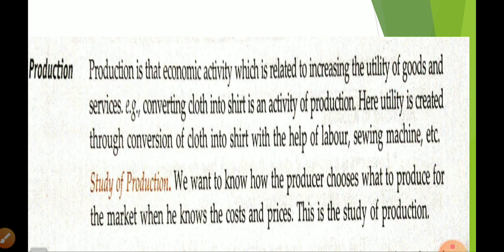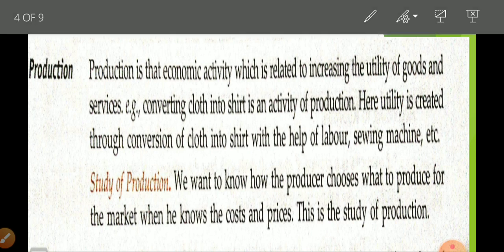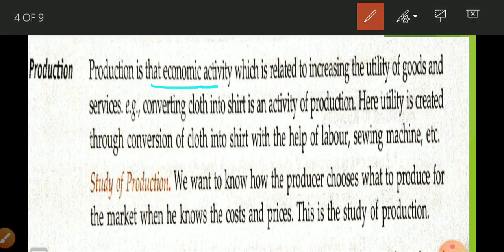What is economic activity? We have learned economic activities are those activities when we do something and we have the concern that we are going to get money, then it is known as an economic activity. So basically there are three economic activities. First one is production. Production is the economic activity related to increasing the utility of goods and services.